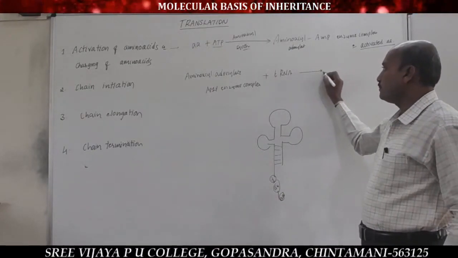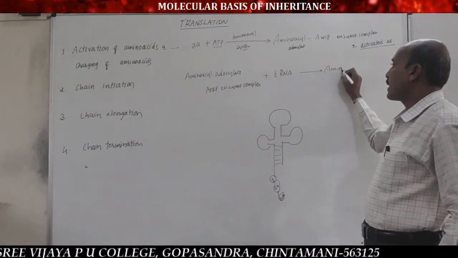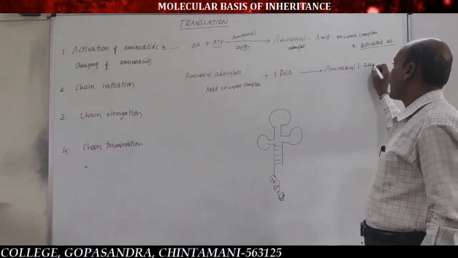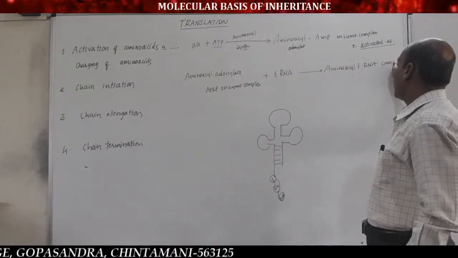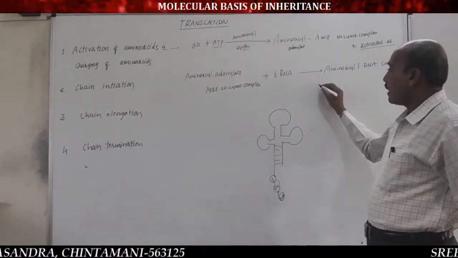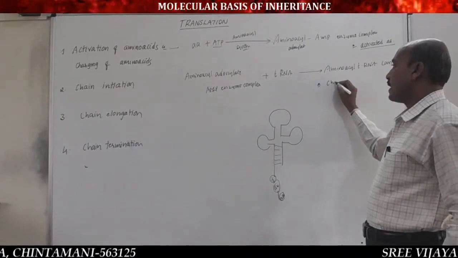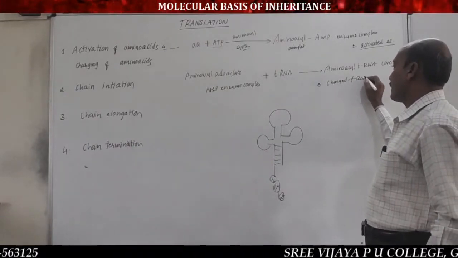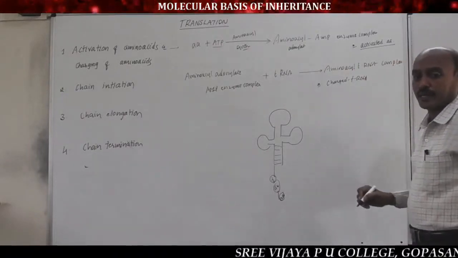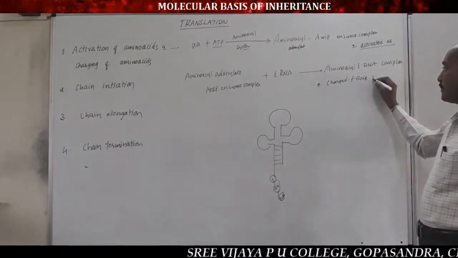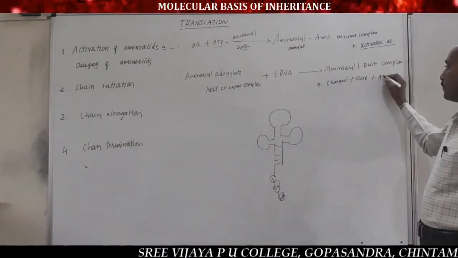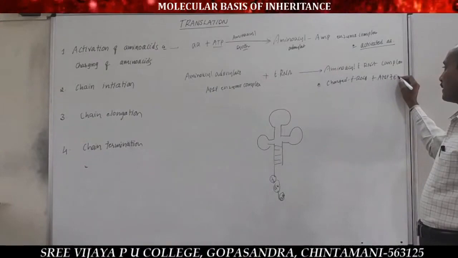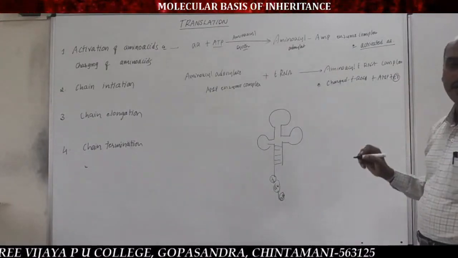To form amino acid tRNA complex, or charged tRNA or loaded tRNA, and at the same time AMP, adenosine monophosphate, and enzyme separate from the amino acid.